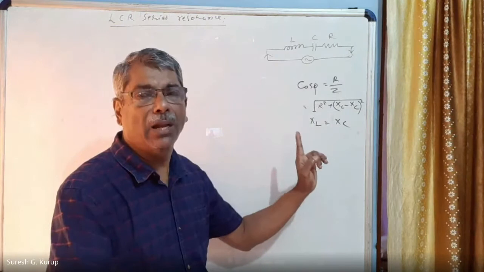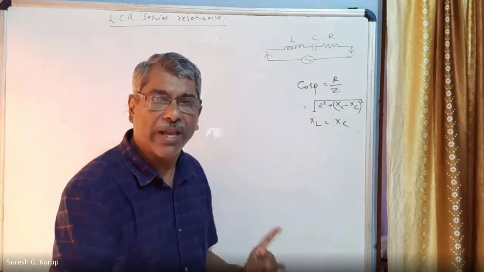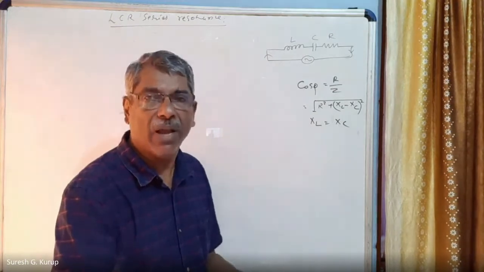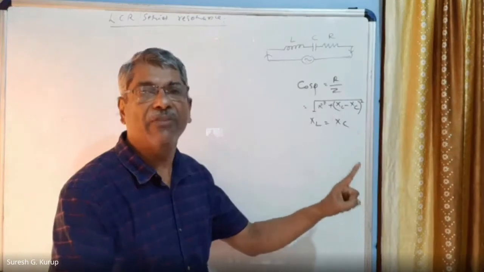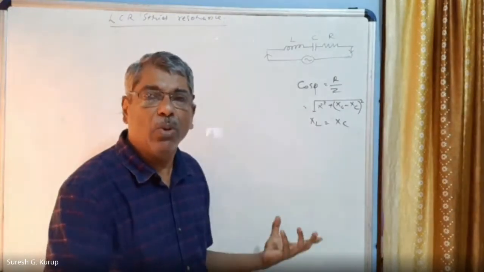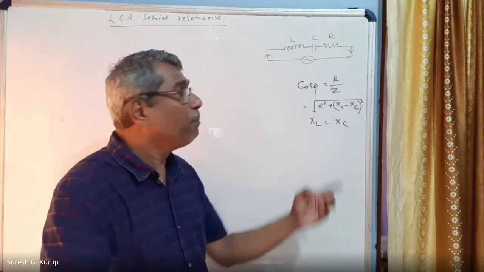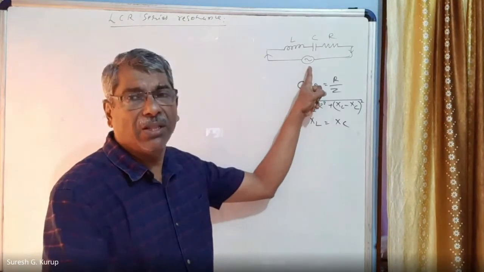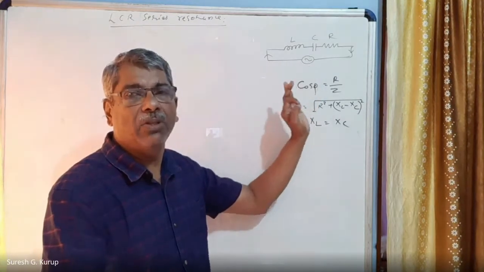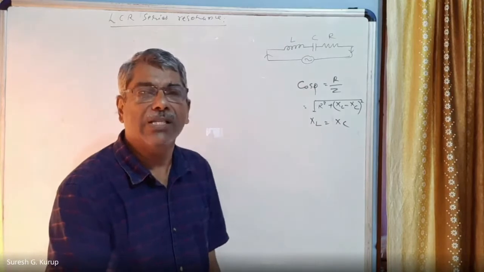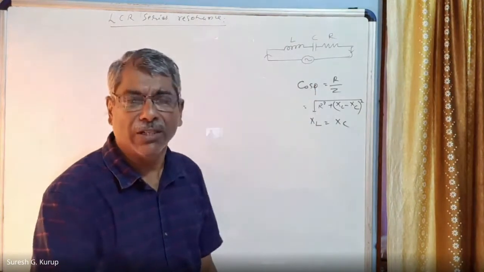Why that? Because XL and XC both are frequency dependent. XL is equal to 2 pi LF and XC is equal to 1 by 2 pi FC. Right? Both XL and XC depend on the frequency. By changing the supply frequency, the frequency of the supply voltage, at a particular value of the frequency we can say that XL becomes equal to XC, the circuit becomes resonant, right?